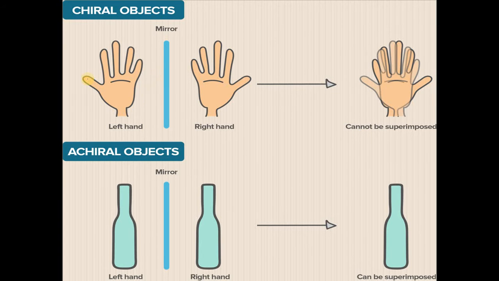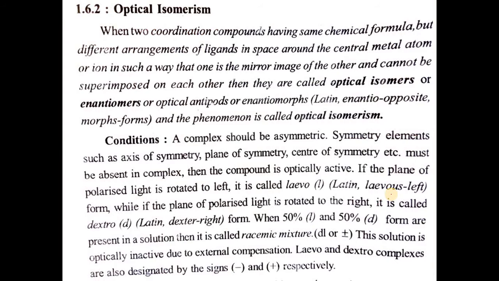What are chiral objects? When we take the left hand and its mirror image, we get the right hand. When we superimpose these two images on each other, they are non-superimposable. So these are enantiomers. But in the case of an achiral object, when we take the left side and right side mirror image and superimpose them, they can be superimposed. So these are not enantiomers.